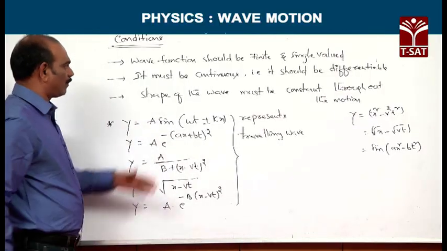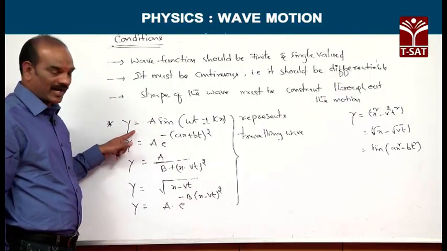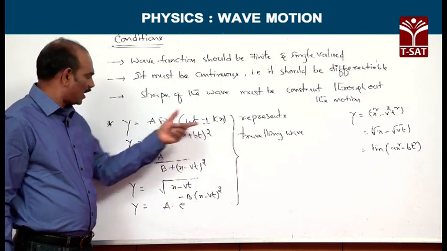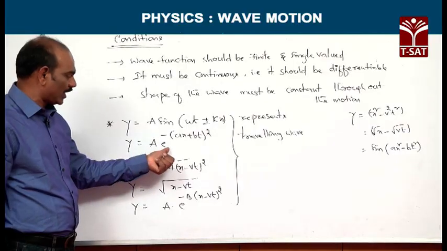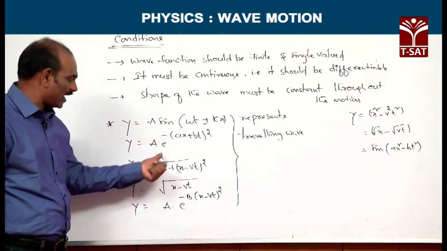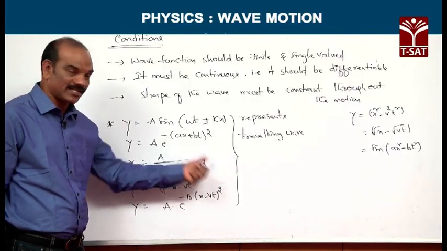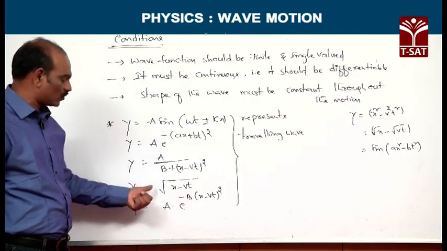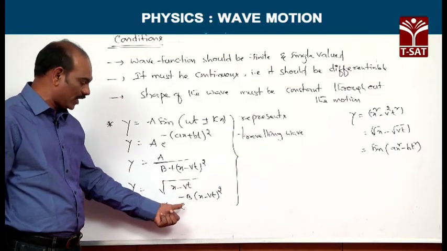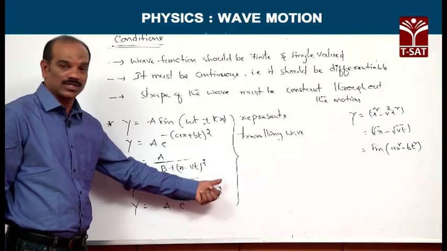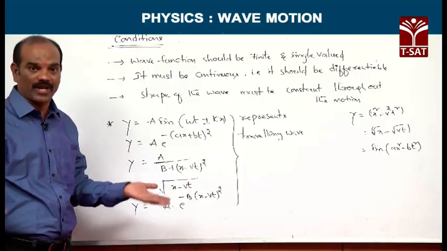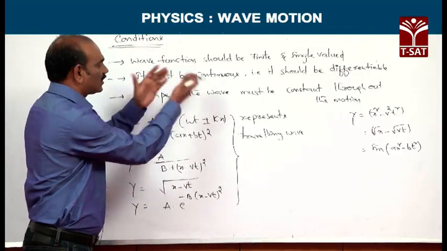For example, based upon this, y is equal to A sin omega t plus or minus kx, or y is equal to A into e power minus of ax plus bt whole square, or A by b plus x minus vt square, or y is equal to root of x minus vt, or y is equal to A into e power minus b of x minus vt whole square. These are the different forms of equation of progressive wave which satisfy all these three conditions.